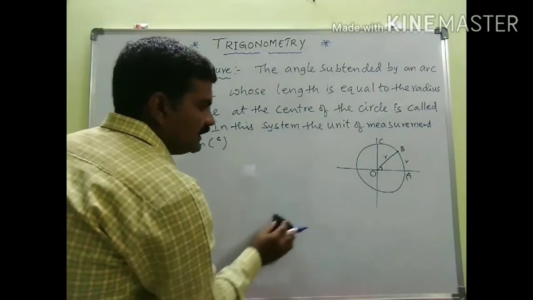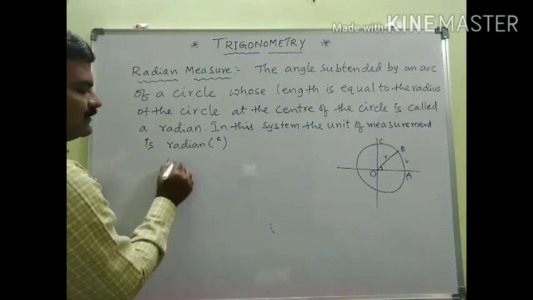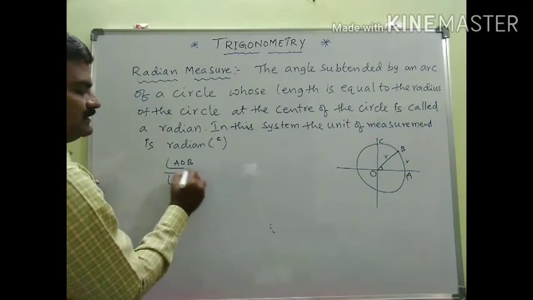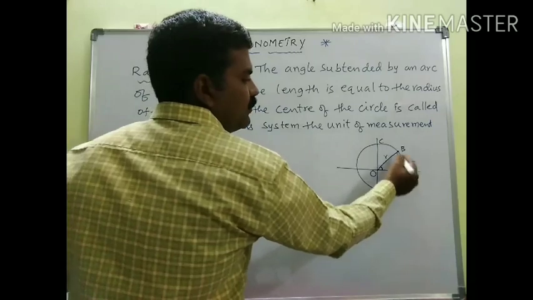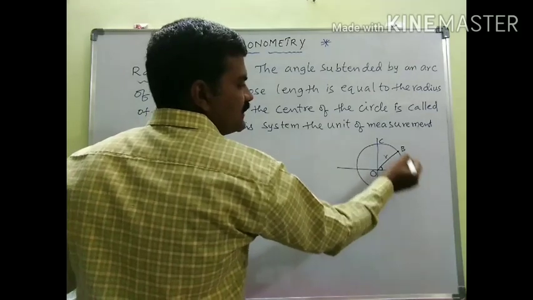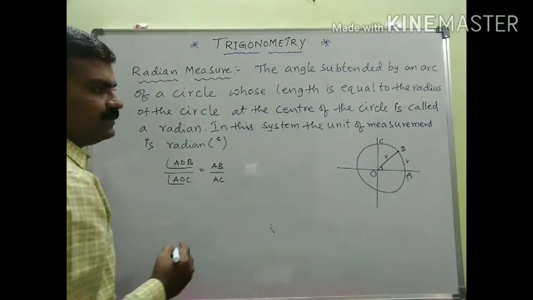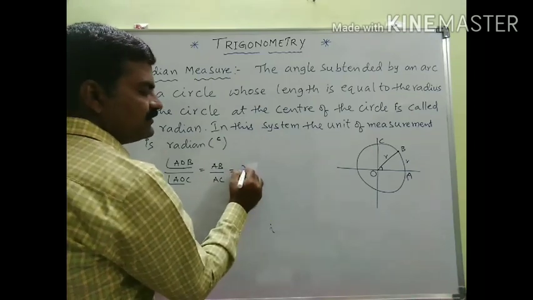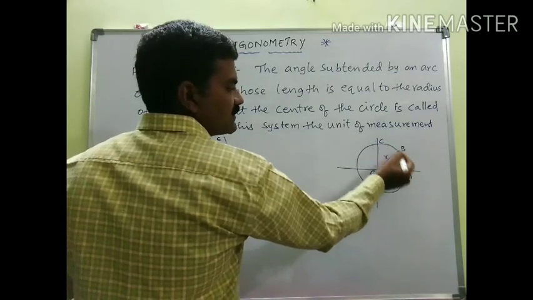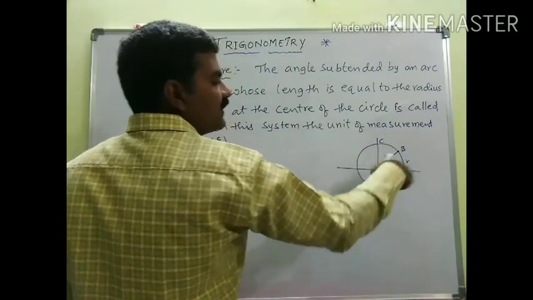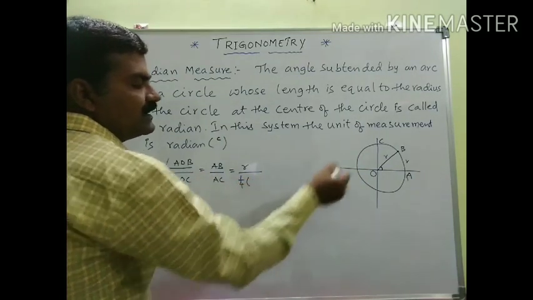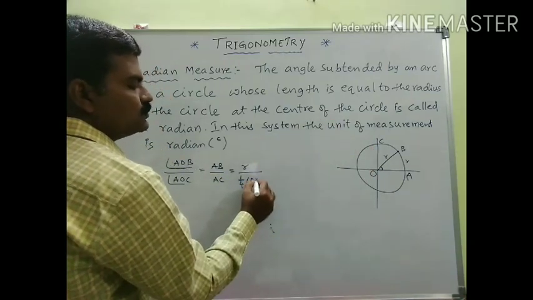Now let us see the ratio between angle AOB and angle AOC, which equals the ratio of the lengths of the arcs, AB and AC. AB length, just now we considered as small r, by AC length. This arc AC is nothing but 1/4 of the entire circumference of the circle. So I can write 1/4 into the entire circumference, which is 2 pi r.